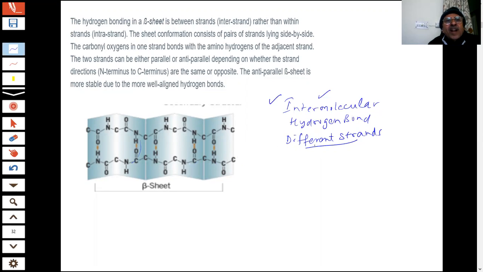The structure extends. The two strands can be either parallel or anti-parallel, depending on whether the strand direction at the N or C terminus is the same or opposite. The anti-parallel beta sheet is more stable due to more well-aligned hydrogen bonds. So hydrogen bonding is still happening, but it is happening between the different strands. That was within the same strand, intramolecular hydrogen bonding. This is intermolecular hydrogen bonding.